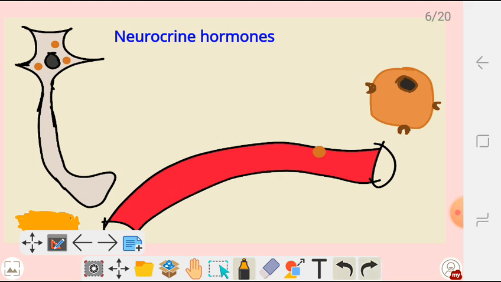Then from there it is going to be released and go to target cells. Okay, and antidiuretic hormones, so those are some of the hormones which are secreted by the neuron part of the hypothalamus, okay, to target cells.